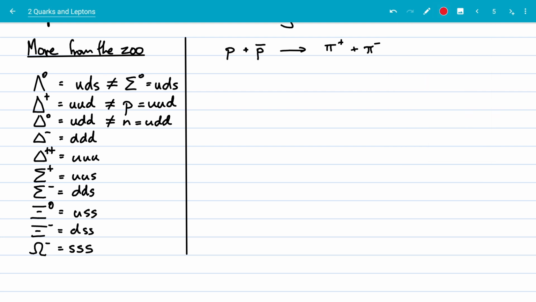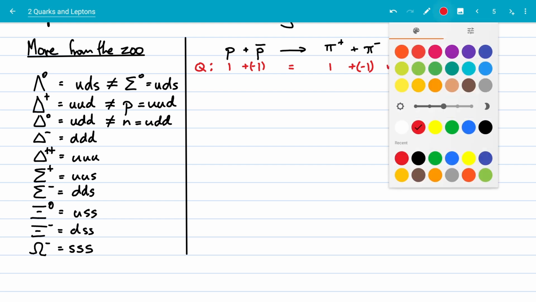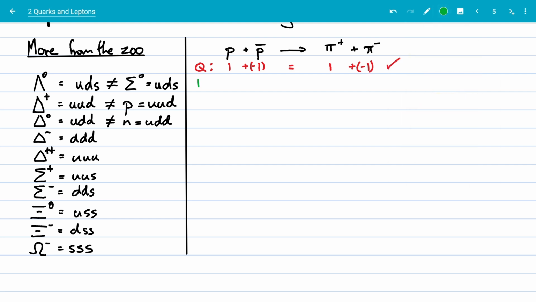Well, if we want to check and see if that's possible, we check the conservation rules. These are the charges, and do they work? Well, of course they do, and I can put plus and then negative like that. I'll put brackets around it so mathematically it's a bit more consistent. They do. Right, let's try our baryon number. This is 1 and -1 because it's an anti-baryon. This is 0 because these are mesons, they're not baryons. Is that balanced? Yes, it is.